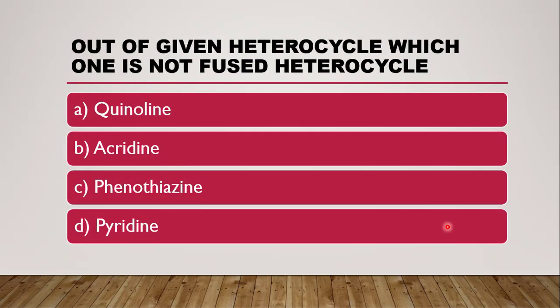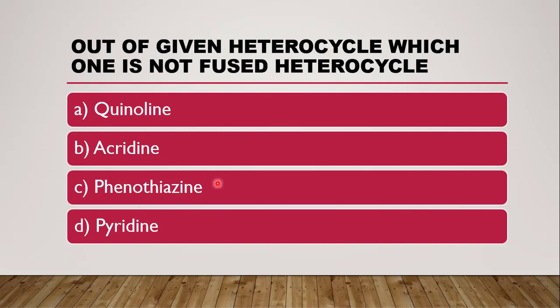Next question is, out of the given heterocycles, which one is not a fused heterocycle? The options are quinoline, acridine, phenothiazine and pyridine. As we all know, quinoline is the fusion of pyridine and benzene, so it is a fused heterocycle. Acridine is the fusion of 3 benzene rings, and the center ring contains nitrogen.